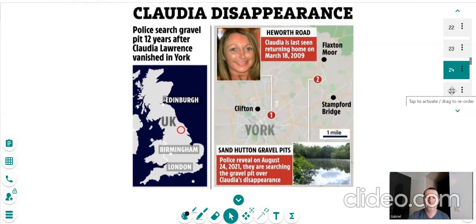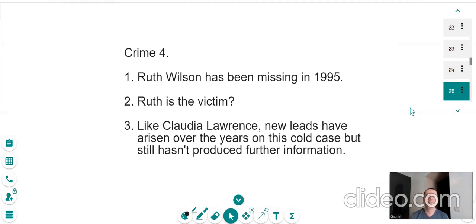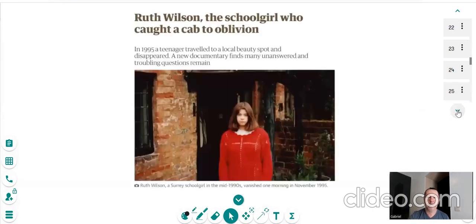Crime number 4, Ruth Wilson. Ruth Wilson has been missing since November 1995. Now, I put a question mark on number 2 here. Ruth Wilson is the victim. I'm not sure. This case is very strange. Again, if you look at Wikipedia, you can see it was very messy. To me, I think it was planned the way it was up to her disappearance. So anyway, like Claudia Lawrence, new leads have arisen over the years on this cold case, but still hasn't produced any further information. And here we have just one piece of media coverage.